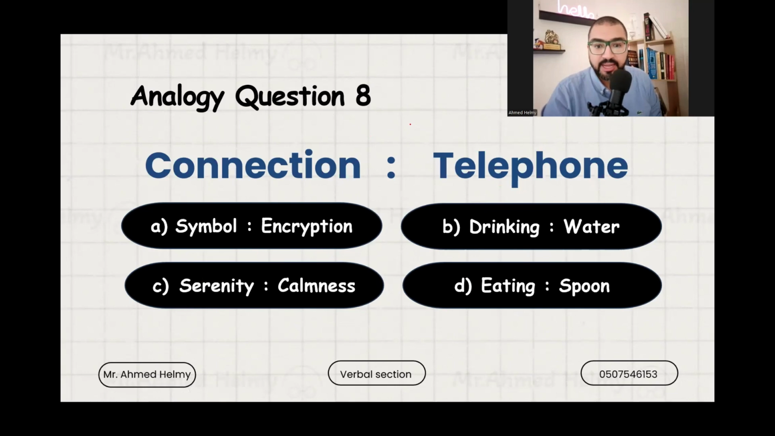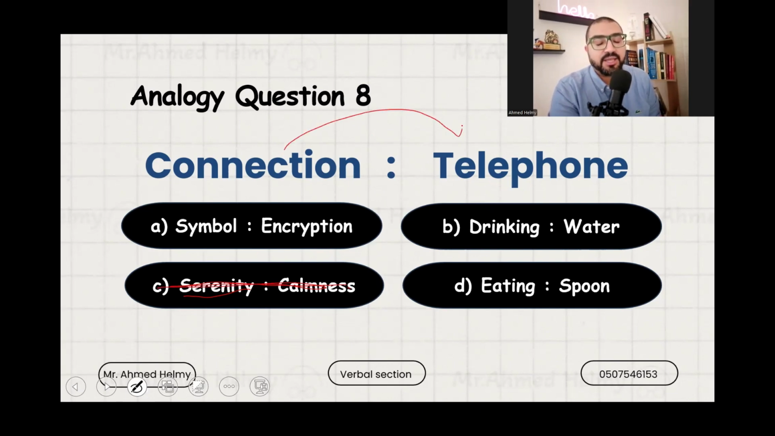Let's go to question number 8. We have connection and telephone. I think this one is easy, but it contains a few difficult words. Let's read: symbol and encryption, drinking water, eating a spoon, serenity and calmness. The word serenity comes from the word serene. Serene is a very good word in English. It means peace, so serenity means peace or peacefulness. And then we have calmness. If I know the meaning of serenity and calmness, that means they are synonyms. So I'm not going to choose this because they are synonyms.